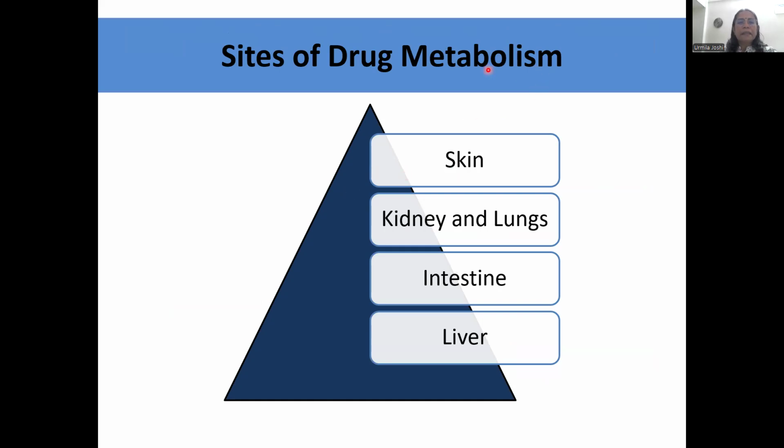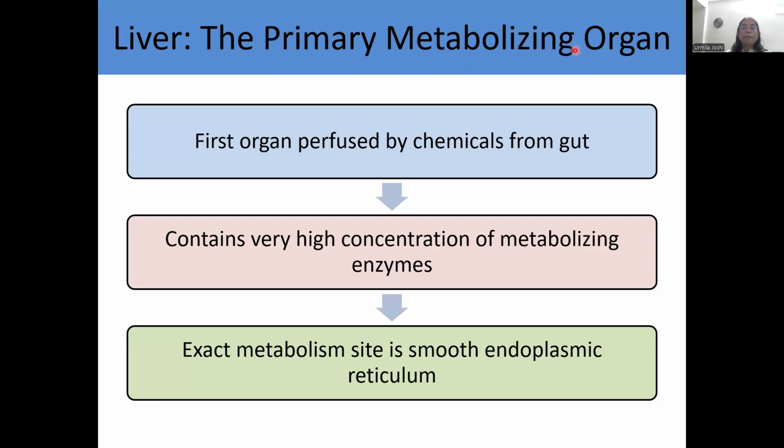Let us try to understand the sites of drug metabolism. Liver is the first and foremost important site of drug metabolism. Most of the drug metabolism occurs in the liver. This is followed by intestine. Then there are kidneys and lungs, and skin and other organs which metabolize drugs to some extent. Liver is the primary metabolizing organ. I think all of you know that liver is the first organ that is perfused by chemicals from the gut. Whatever we ingest first enters the liver from the intestine.